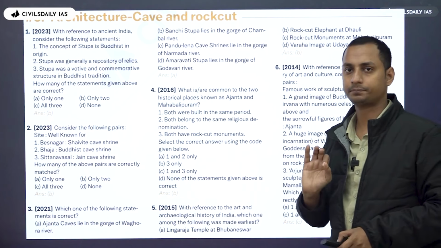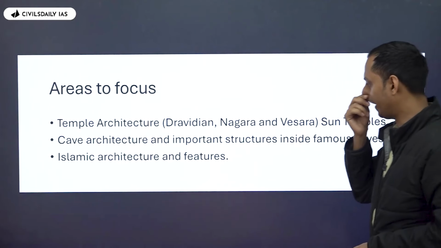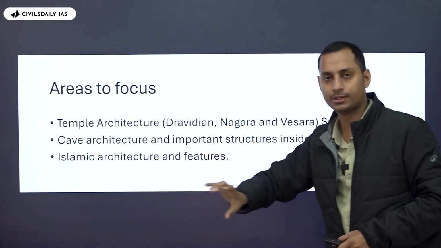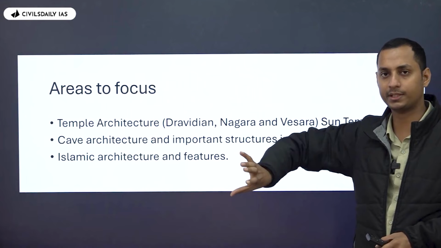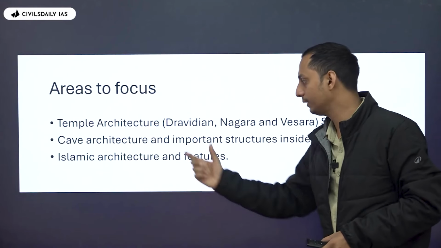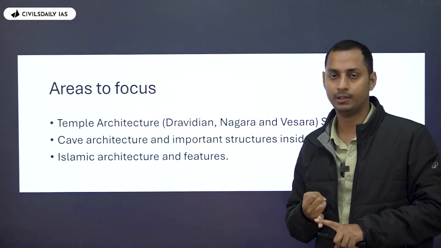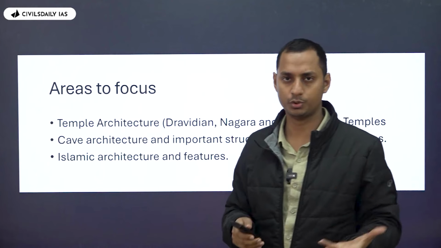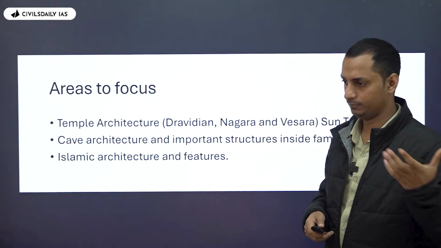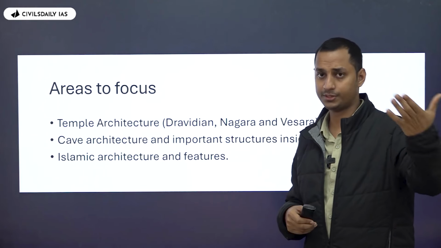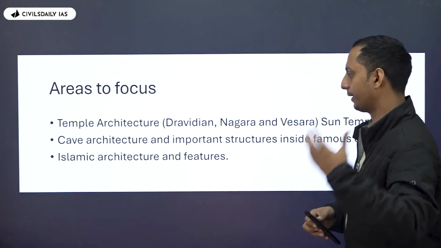Clear, everyone? Okay. So in case of cave architecture, the cave architectures and the states they are associated with, and the religion they are associated with. Second one, the important structures inside those famous caves: Ravana shaking Mount Kailash, Arjuna's penance, the paintings of Ajanta, Padmapani and Bodhisattva.